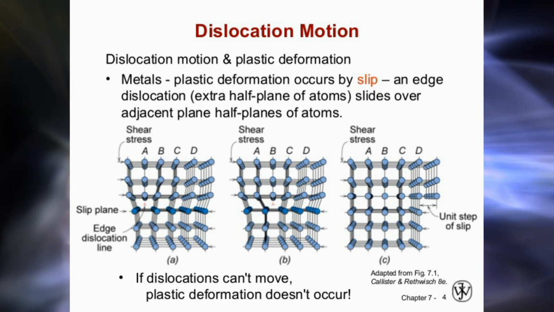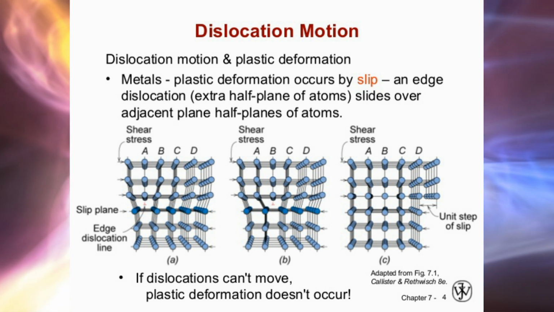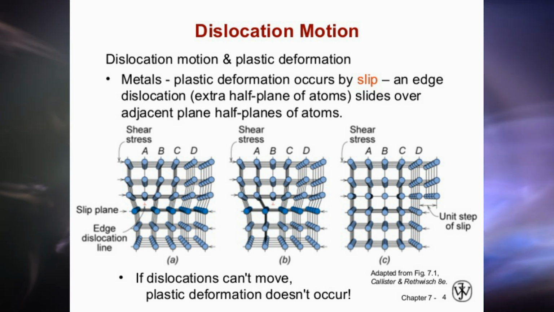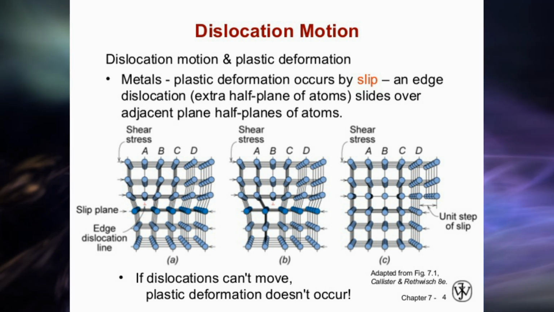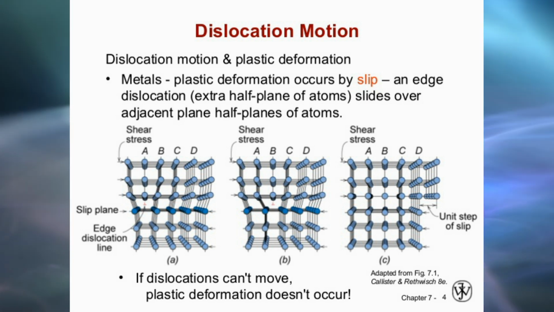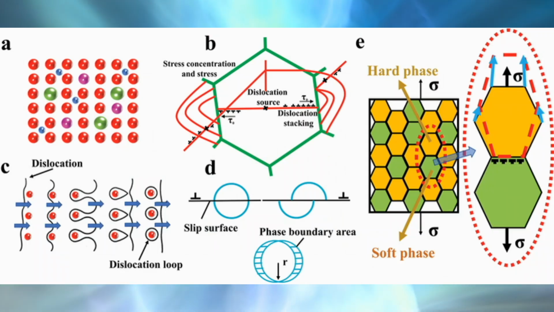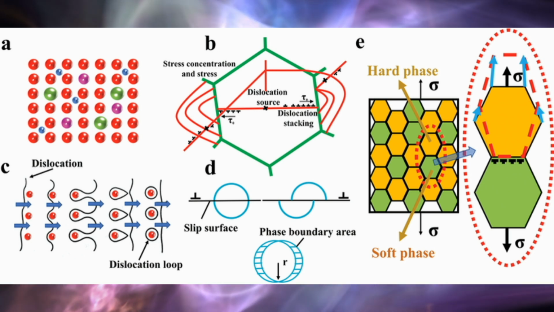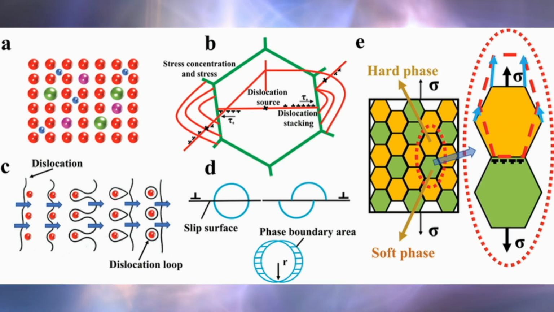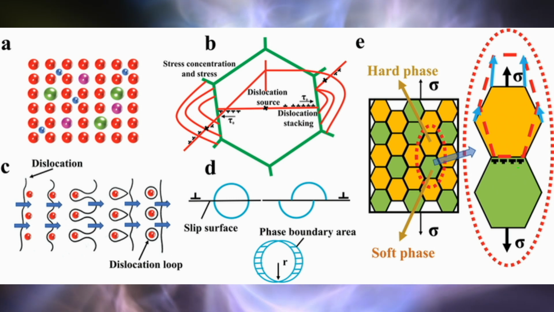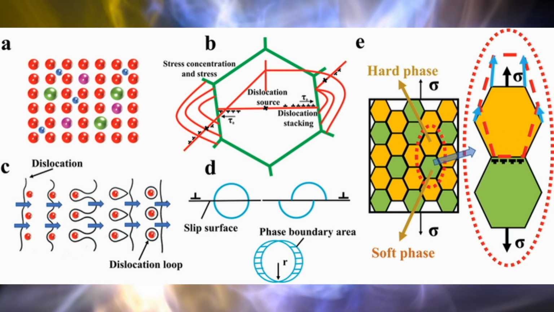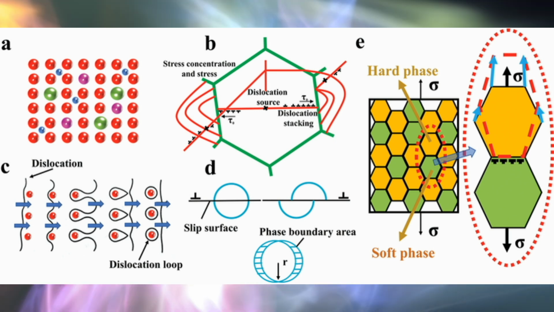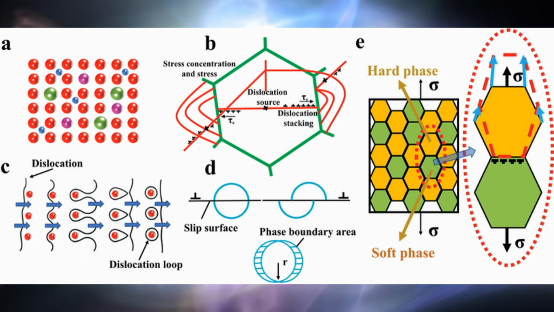When a material is subjected to stress, dislocations move and interact with each other, allowing for slip to occur along crystal planes. This process enables materials to undergo plastic deformation without fracturing. Strengthening mechanisms: understanding the behavior of dislocations is crucial for designing materials with specific mechanical properties. Different strengthening mechanisms, such as solid solution strengthening, grain size refinement, and precipitation hardening, work by impeding dislocation motion and interaction, thereby enhancing the material's strength.